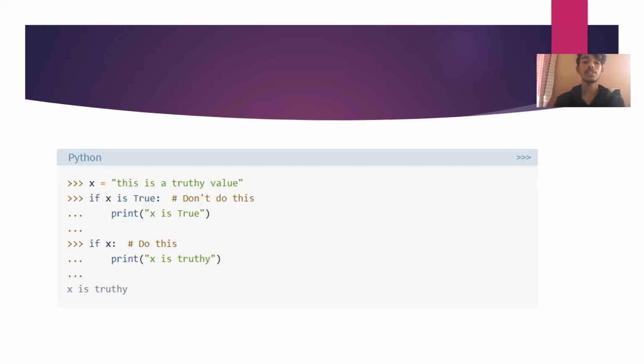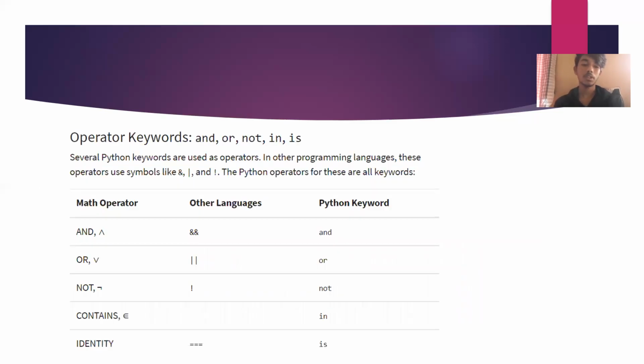x = this is a truthy value. If x is True, don't do this: print x is true. If x, do this: print x is truthy. x is truthy.